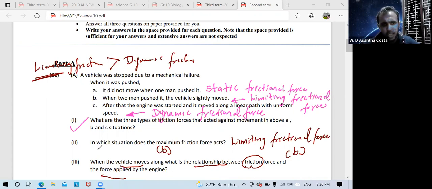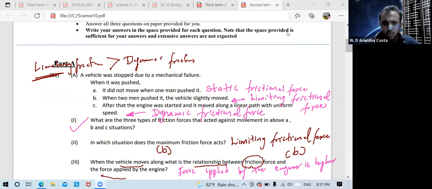Therefore, you can write here the answer: the force applied by the engine is higher, or the applied force of the engine is greater. Like that answer you can write. Okay, that is the third one answer.